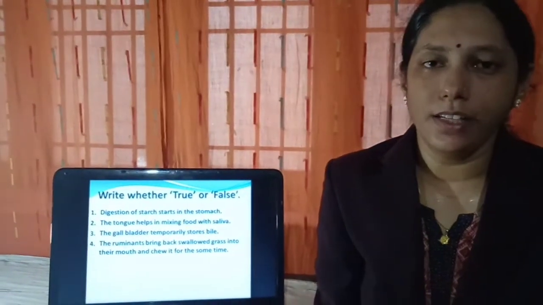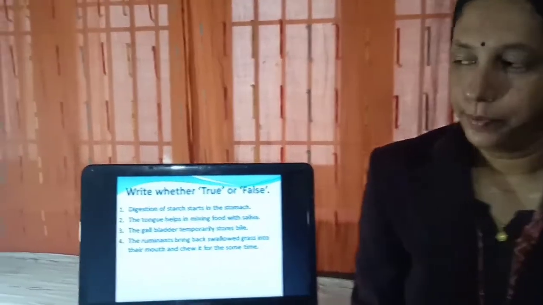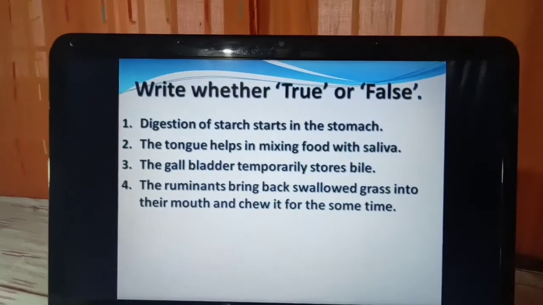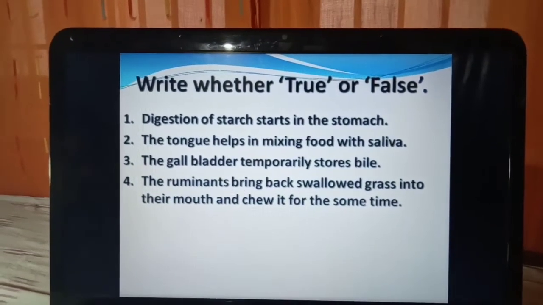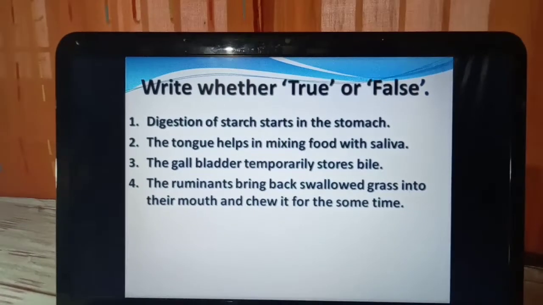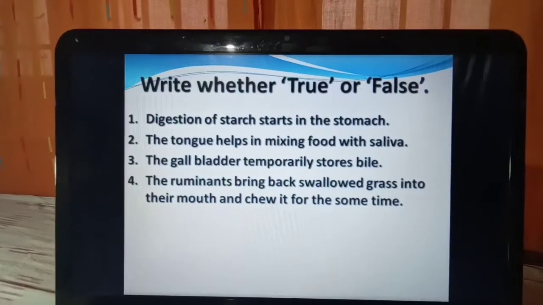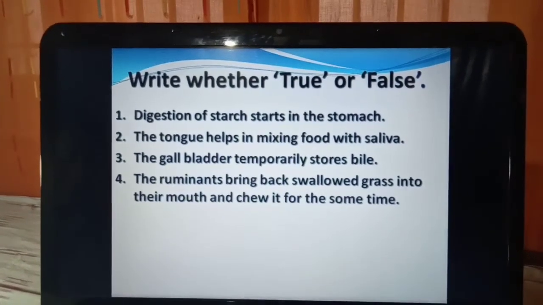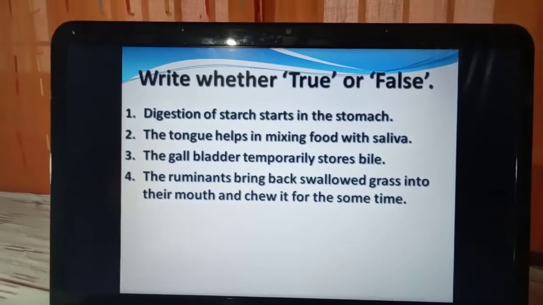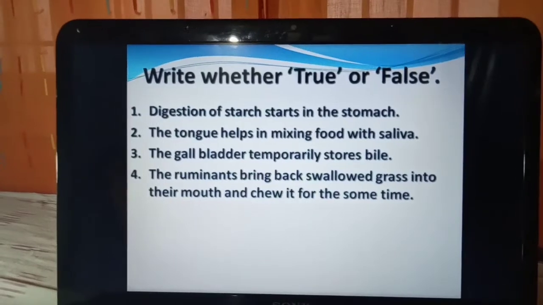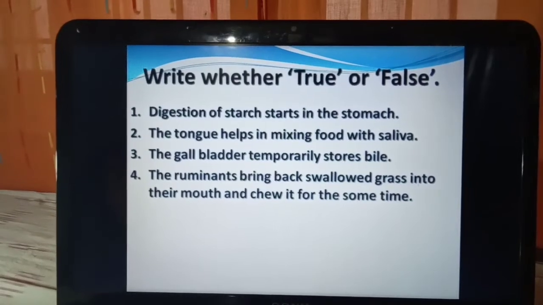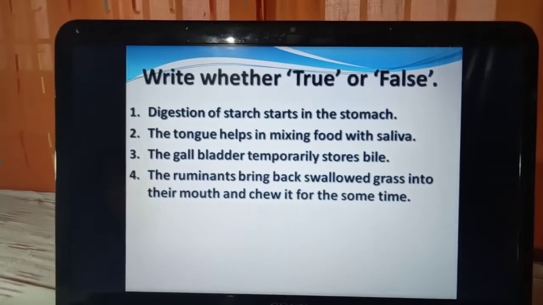Second exercise is write whether true or false. First one is digestion of starch starts in the stomach. False. Digestion of starch starts in the mouth. Second, the tongue helps in mixing food with saliva. True. Third, the gallbladder temporarily stores bile. True. Fourth one, the ruminants bring back swallowed grass into their mouth and chew it for some time. True.